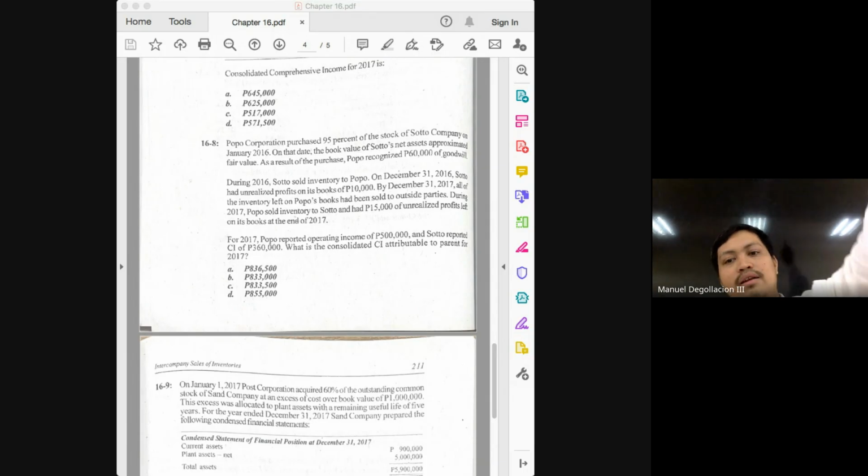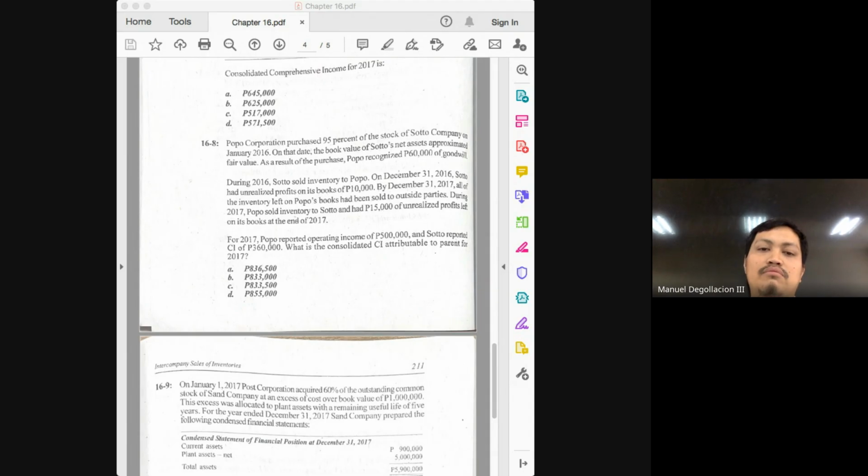This would have been deducted in 2016, but in 2017, what would be the adjustment here? Since this will now be a markup on beginning, this will now be a positive adjustment. What do we do with the 10,000? Add it. Add it to what? The income of the subsidiary of 360. So 360 plus 10 will give you how much? 370. And that 370 is the adjusted income of the subsidiary.